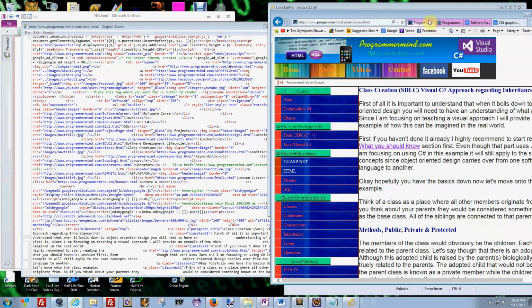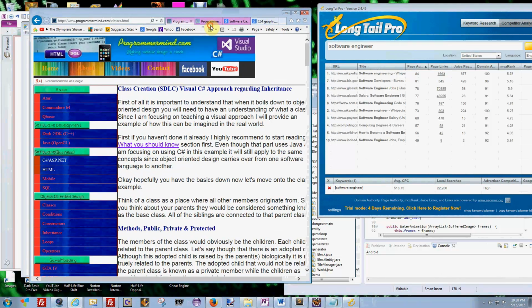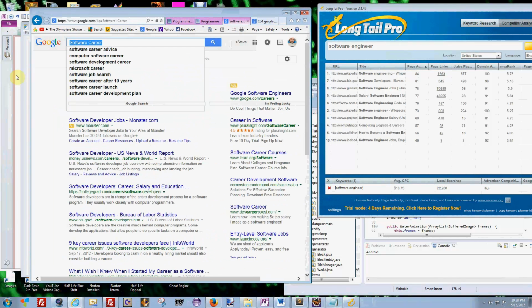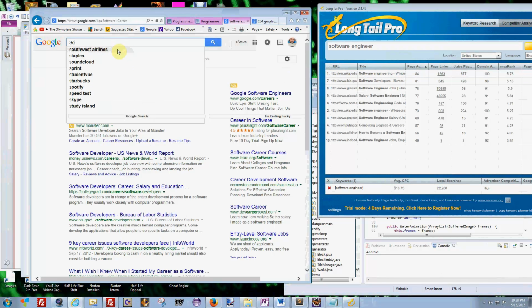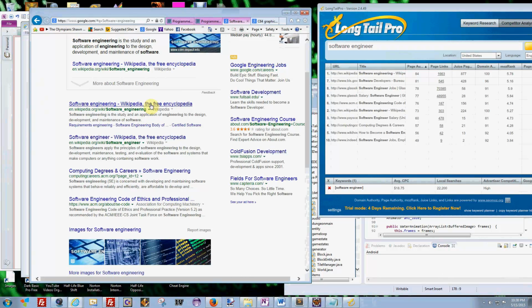But what I did is I went to the search engine Google, and I pulled up a new page here. And you just type directly in software engineering. This thing goes almost down to the science. It's totally amazing. Let's see if this one works though. Wikipedia should be right at the top. Look, Wikipedia is at the top.